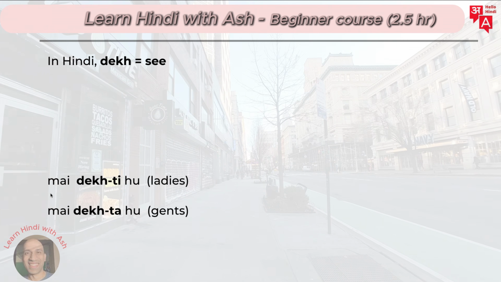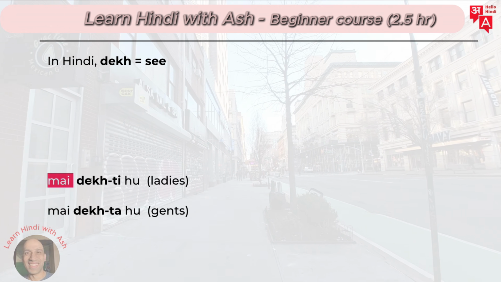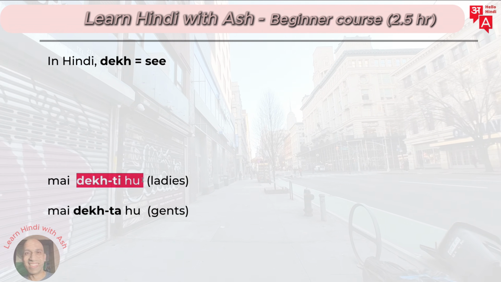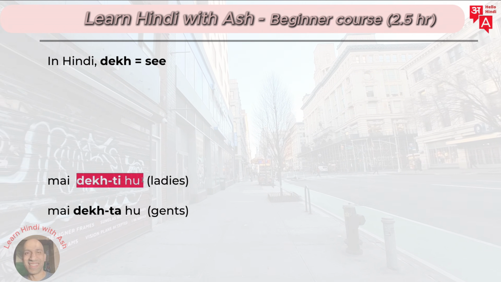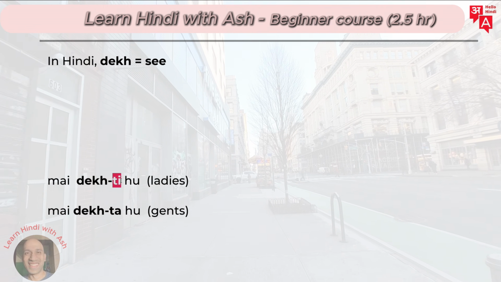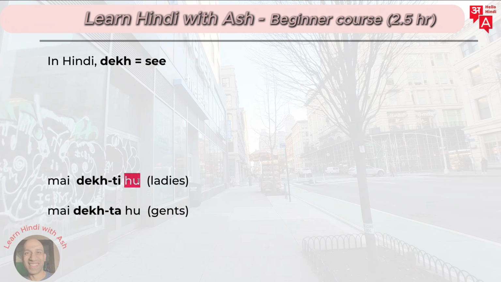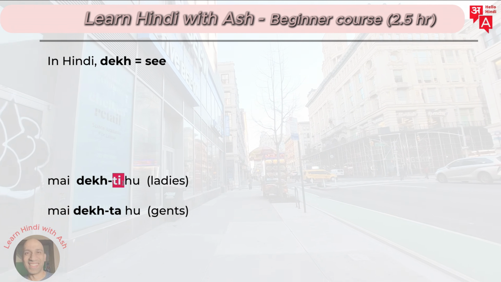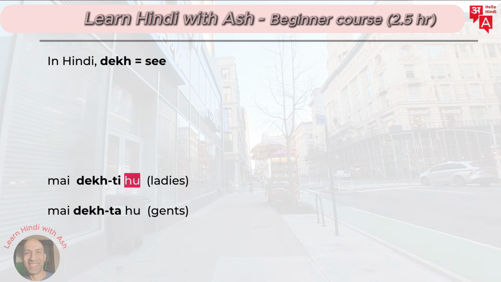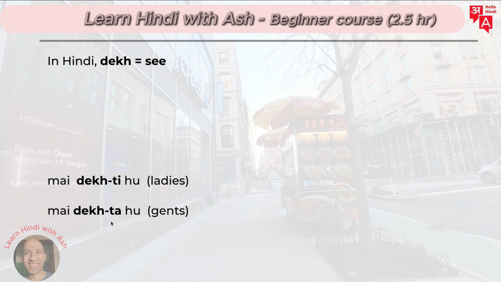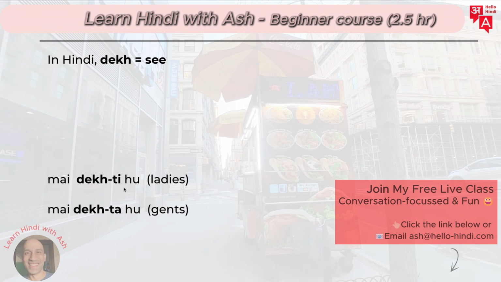Right? So remember one more time, मैं means I, and this entire part means watch or see, any of these verbs. मैं देखती हूँ, right? So one more time, this t means feminine gender, and who, we haven't covered this in full detail, but the use of the who here is it's the present tense. That's what we're actually covering. We are looking at the present tense here, right? So that's what we're talking about. मैं देखती हूँ, okay? And मैं देखता हूँ.